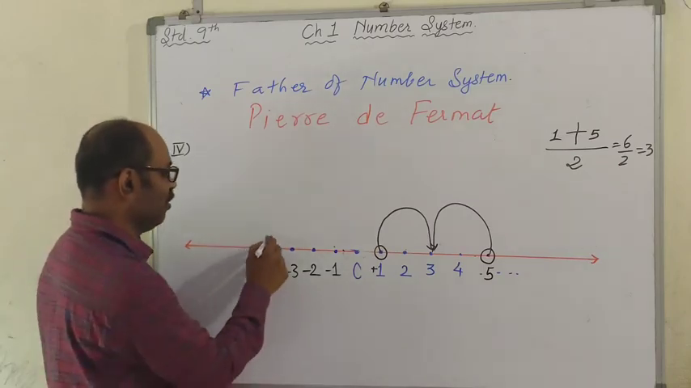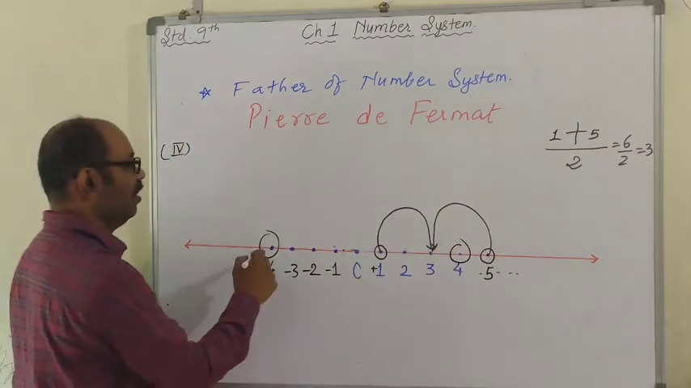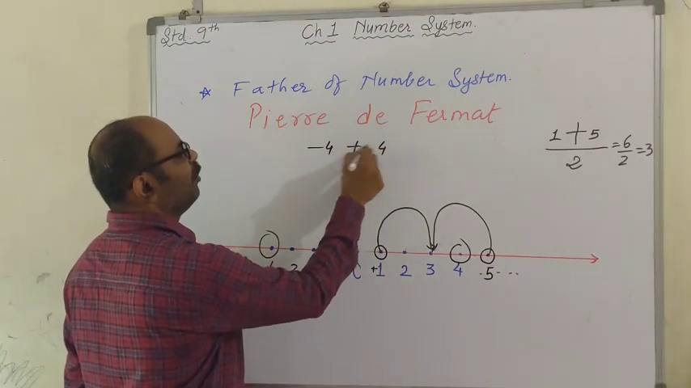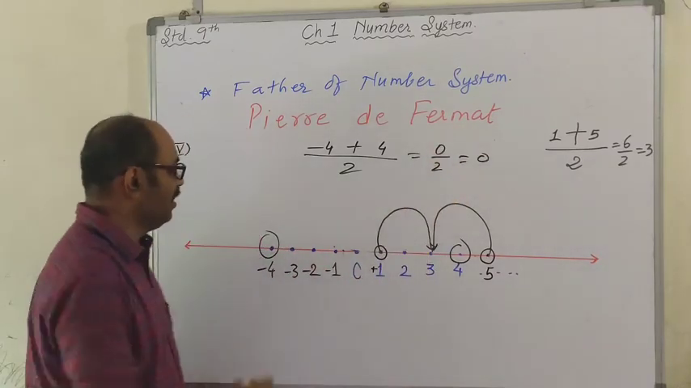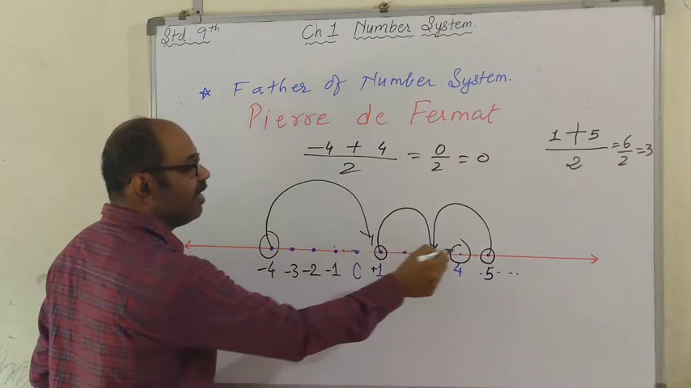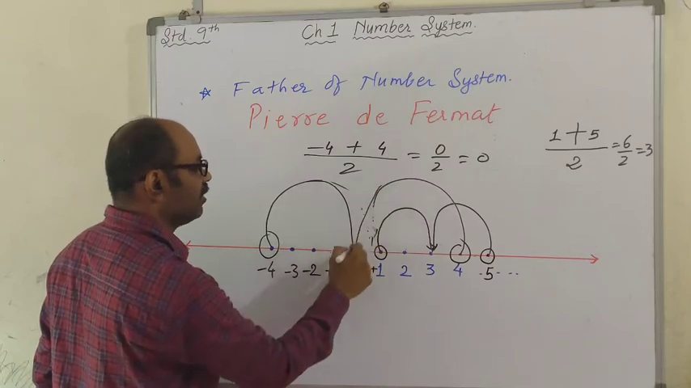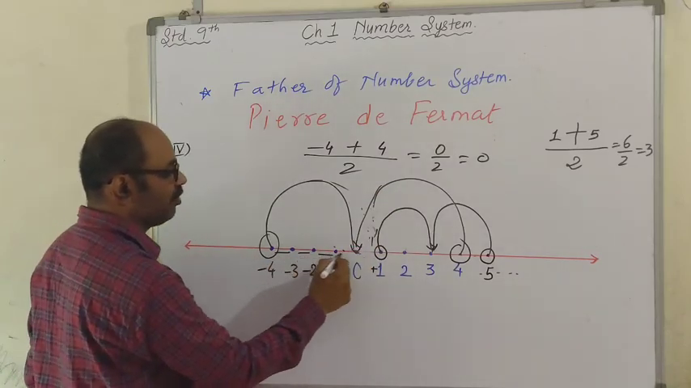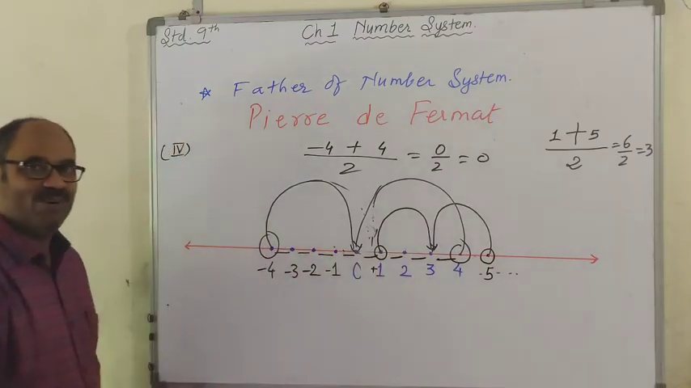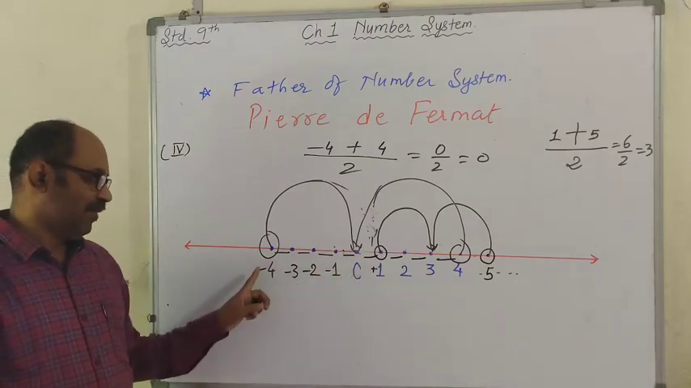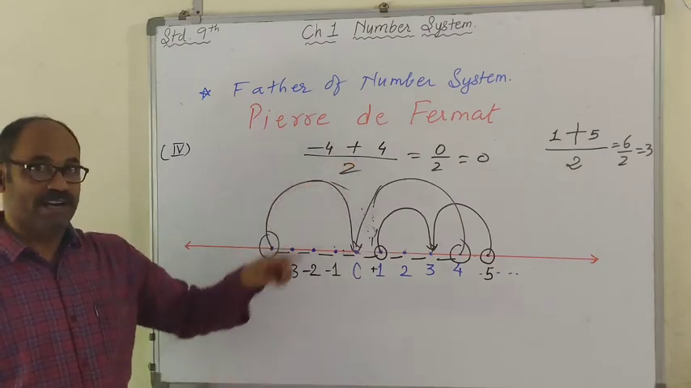Let's see. I'll choose -4 and +4. Then I'm going to total it and divide by 2. That is 0 upon 2 and that is 0. Have a look: 0 is exactly in the middle. See, 1 unit, 2 units, 3 units, 4 units from -4, and 1 unit, 2 units, 3 units and 4 units from 4. So the number falling exactly between -4 and 4 is 0. And how are we getting 0? By taking the average of -4 and 4.